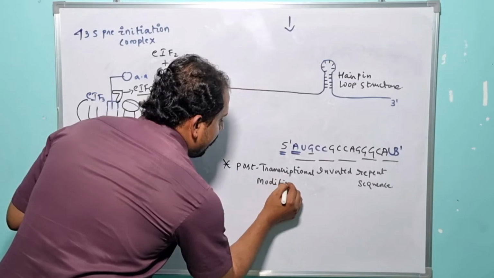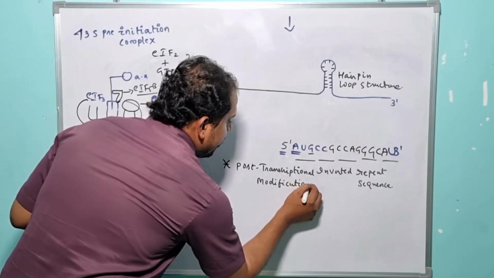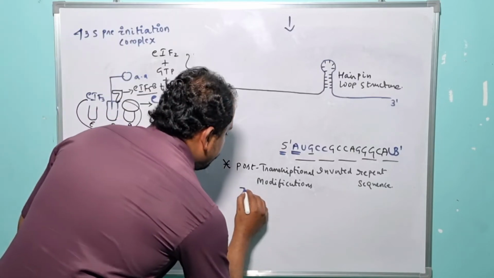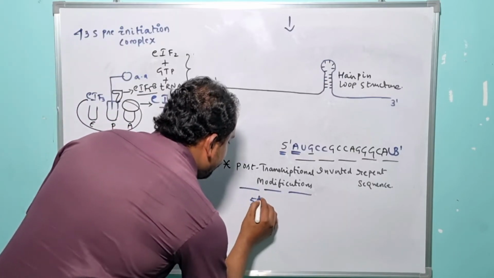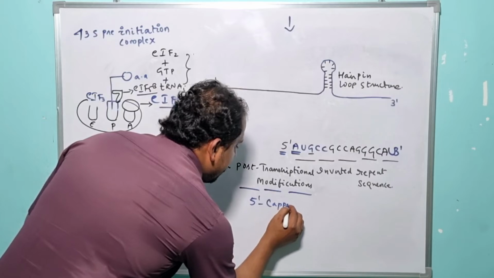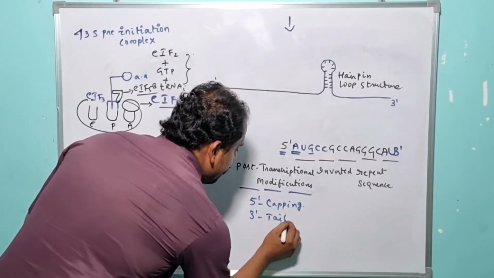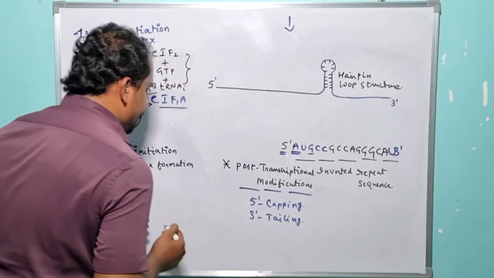And these include 5' capping and 3' tailing. So let me write it here: 5' capping and the other one is 3' tailing. Now here my question is, what is 5' capping here?